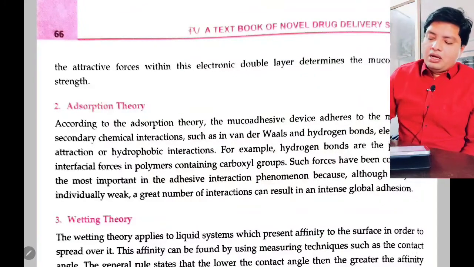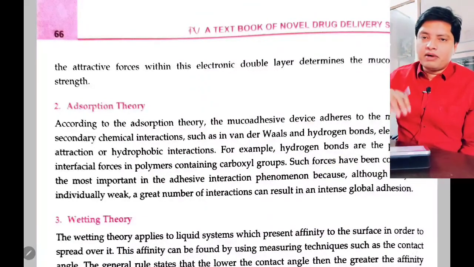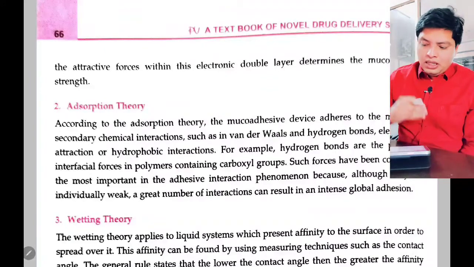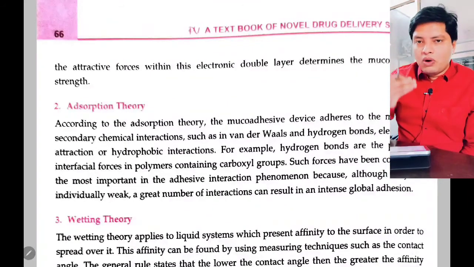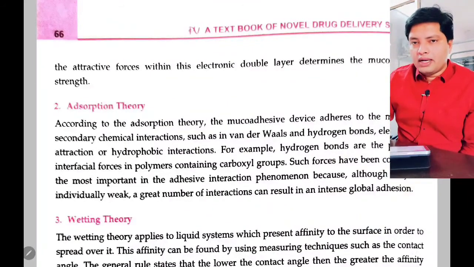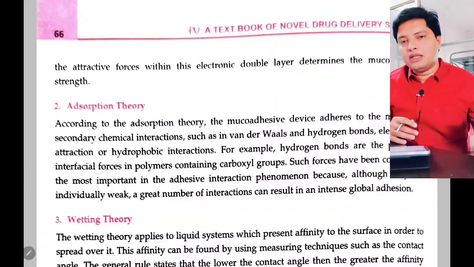For example, hydrogen bonds are the prevalent interface. So whatever we discussed in the mechanism, we have a polymer where hydrogen bonds are more. These hydrogen bonds are the reason for mucoadhesion. How are these hydrogen bonds formed? You have a carbonyl group in your polymer.